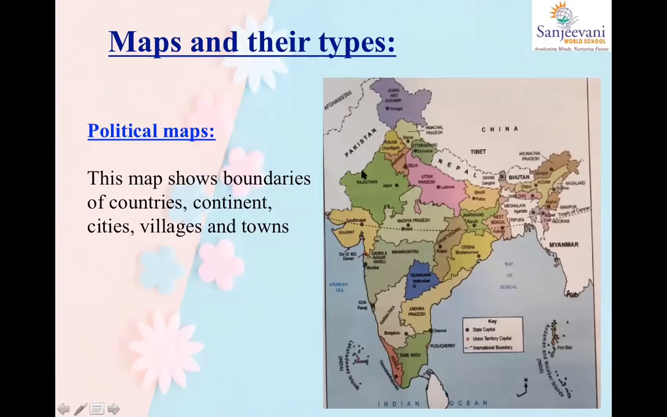I've just attached a sample picture of a political map. If you see here, children, you will be able to see that the states of India are shown, that is, the borders of the states are shown, and Mumbai city is also shown here. So that means a city is visible. Then we have neighboring countries. Wherever you see a border of a country, state, continent, village, town, etc., this is your political map. Everybody understood? So in a political map, you will clearly be able to see country, continent, city, village, town, etc.